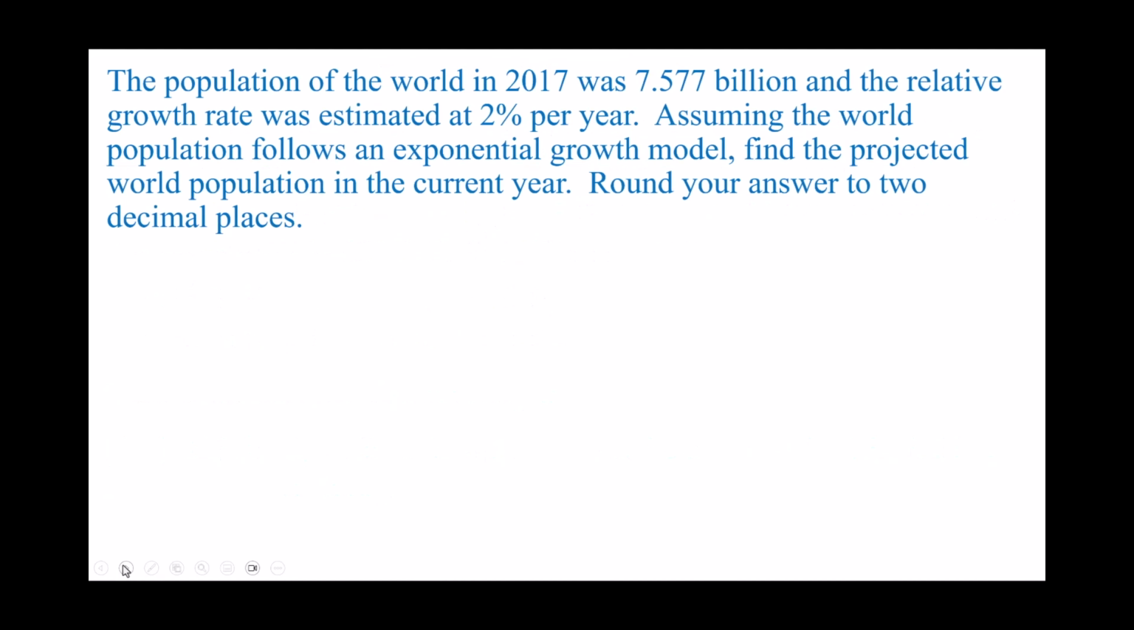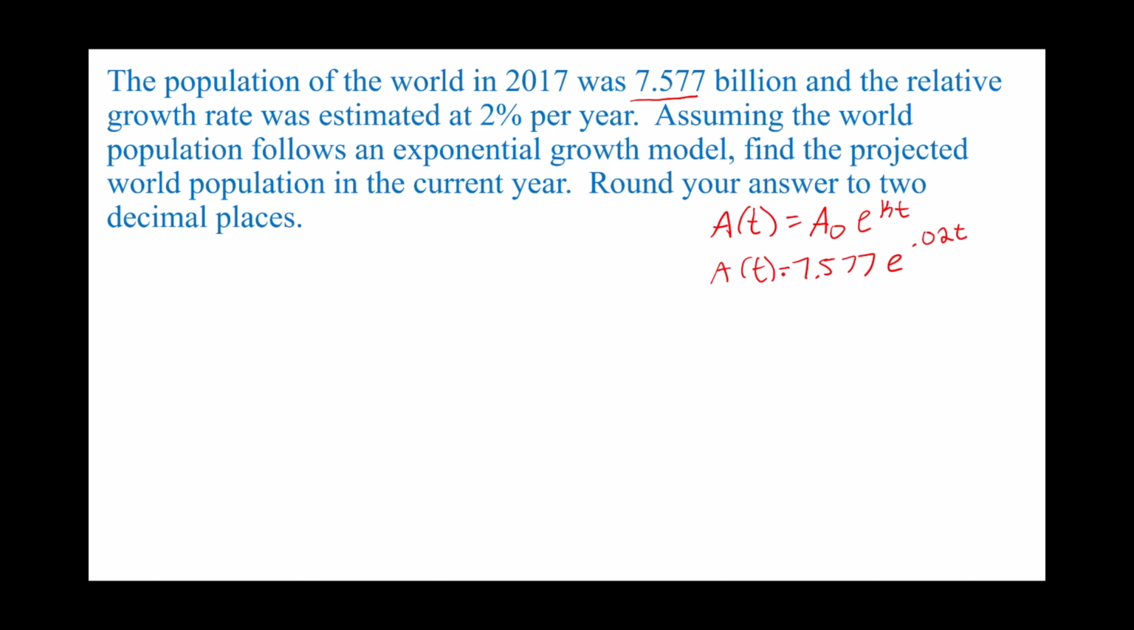Let's try some problems. The population of the world in 2017 was 7.577 billion, and the relative growth rate was estimated at 2% per year. Assuming the world population follows an exponential growth model, like the equation we just looked at, find the projected world population in the current year. So our equation again is A of t equals the initial value times e to the kt. So in this case, our initial value is going to be 7.577, and our k value is 2% or 0.02.